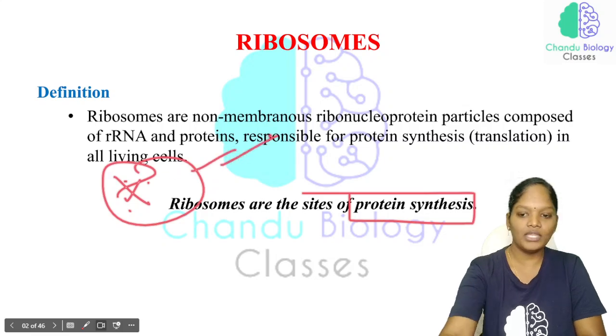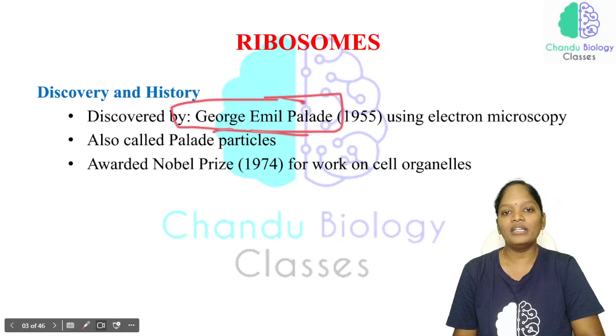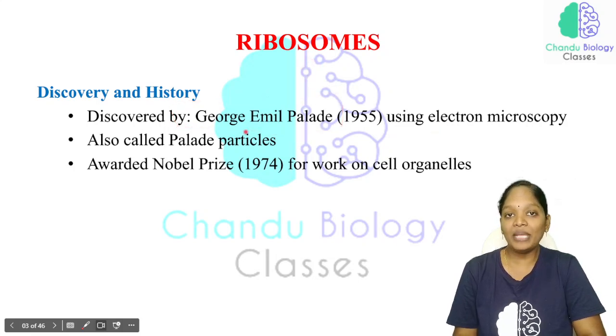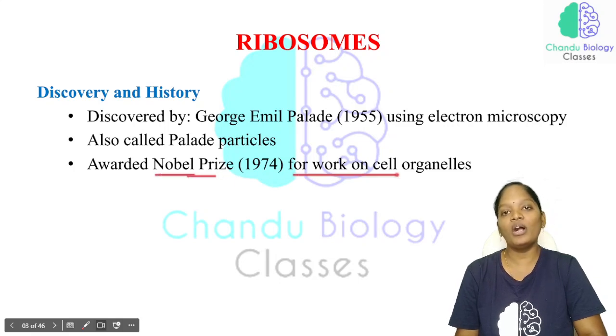Now see the discovery and the history. It was discovered by George Emil Palade. He is the one who discovered the ribosome under the electron microscope, and he named the organelle the Palade particles. Why? Because he discovered the ribosome. That is why he named the ribosome as Palade particles. He was awarded the Nobel Prize for his work on the cell organelles.